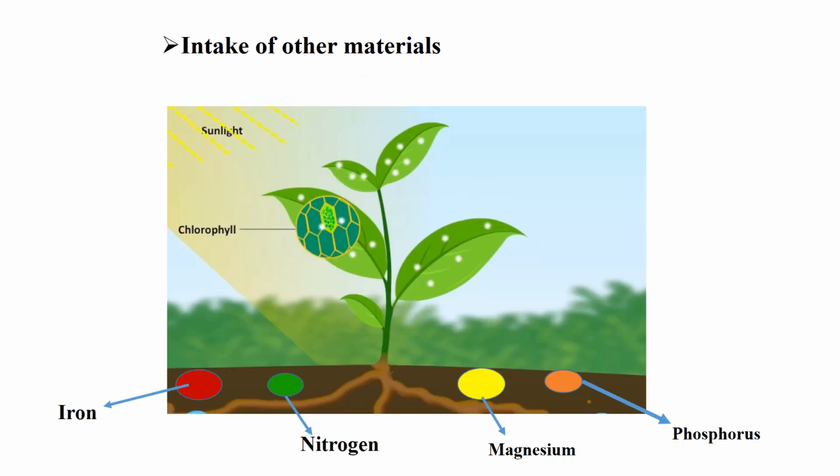Next, along with the intake of these raw materials, there are some other materials found in soil, like iron, nitrogen, magnesium, and phosphorus. Here nitrogen is found in soil in organic or inorganic form.